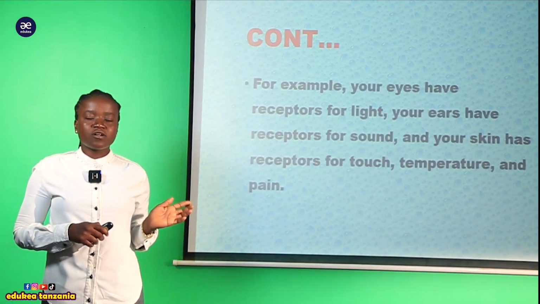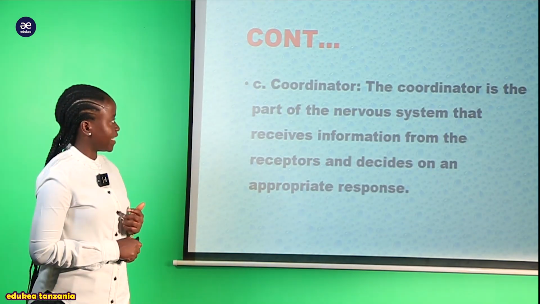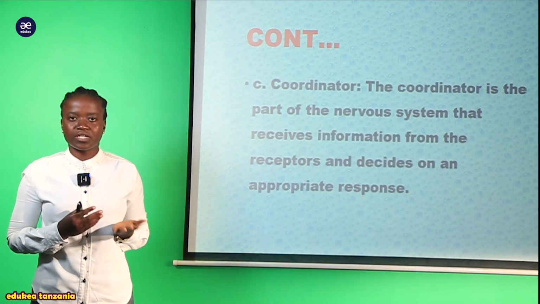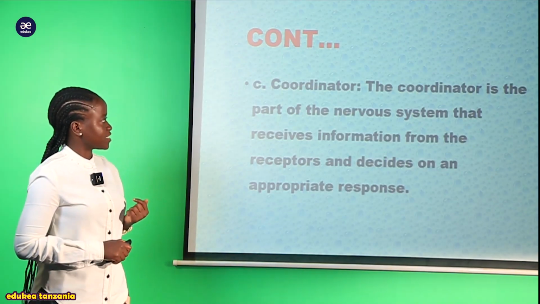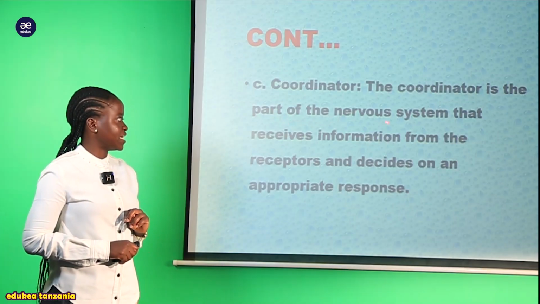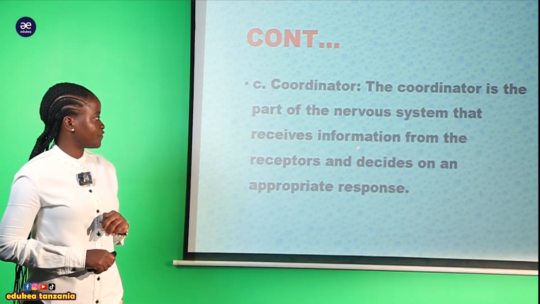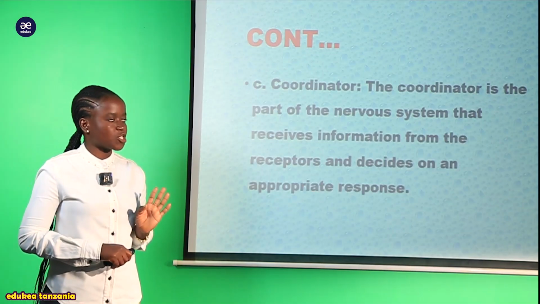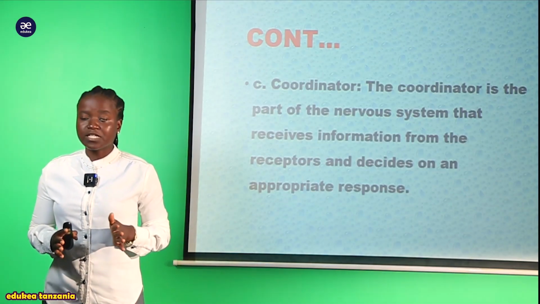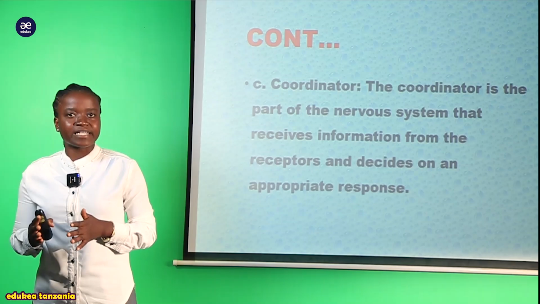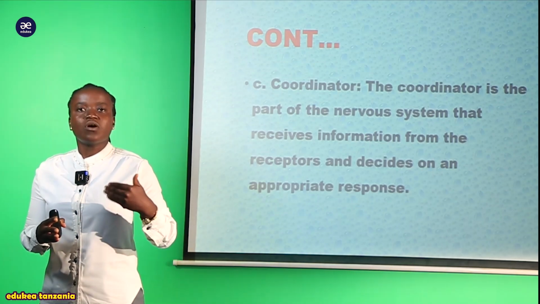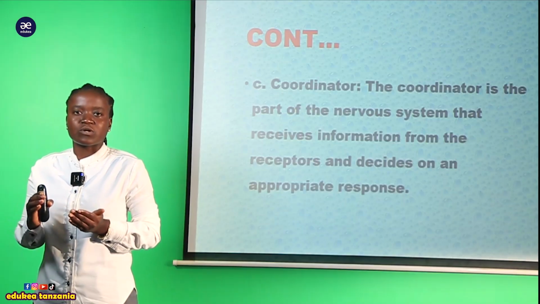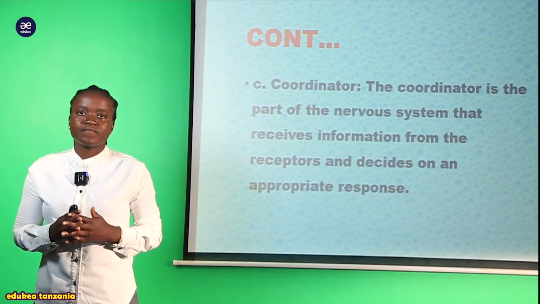And apart from that, we have got another term that is coordinator. So we have to know what this coordinator is. Here we are saying that the coordinator is a part of the nervous system that receives information from the receptors and decides on the appropriate response. So here, my student, when we are talking about coordinator, that is an organ that is responsible for interpreting any kind of stimulus or any kind of impulse.